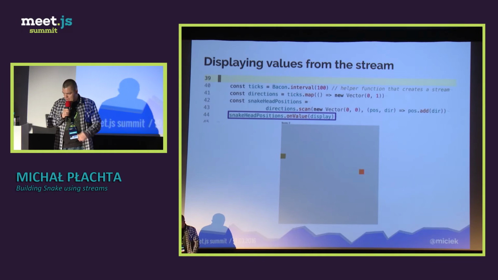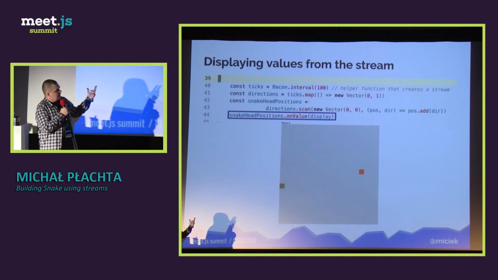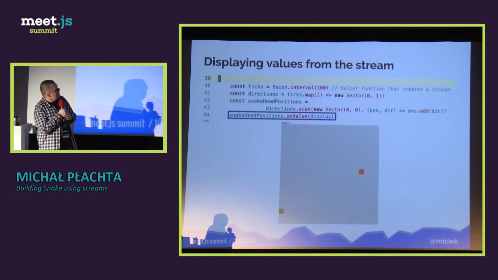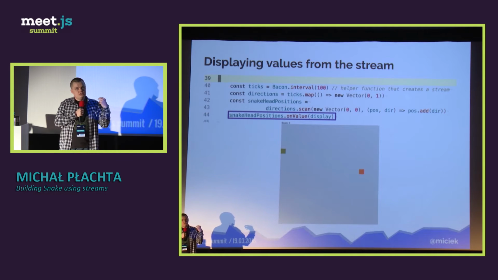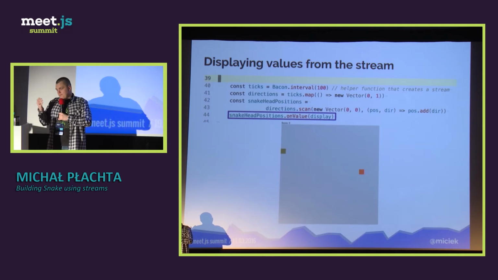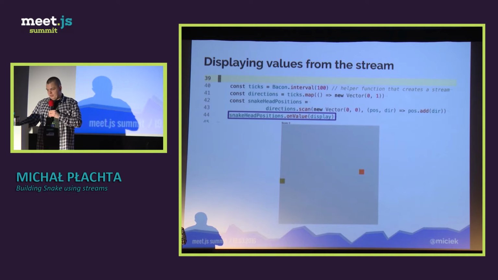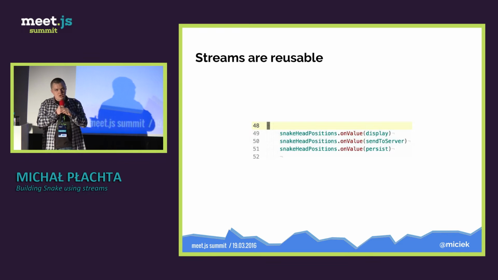Okay, so one more line, and we can see that this is kind of a working game, right? We cannot control the snake yet, but still it moves somehow. What we did is we took each value from the snake head position stream and piped it into a display function, which triggered the whole React component redrawing in this case. So just those four statements, and it's enough to have a dynamic game. So kind of.